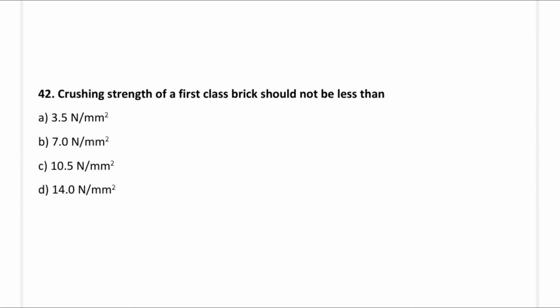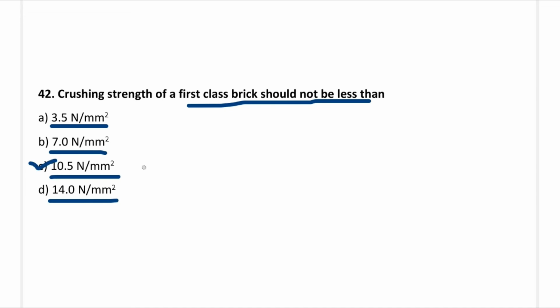So next question, the crushing strength of first class bricks should not be less than: option A, 3.5 Newton per mm square; option B, 7 Newton per mm square; option C, 10.5 Newton per mm square; option D, 14 Newton per mm square. So the correct answer is option C, 10.5 Newton per mm square.